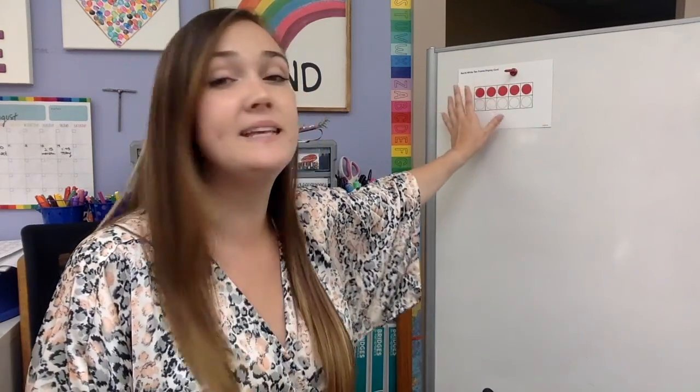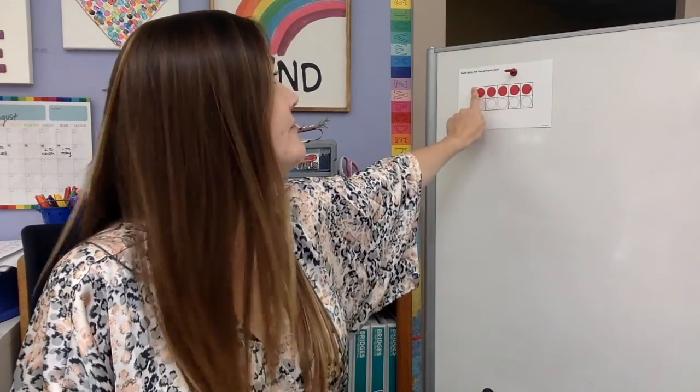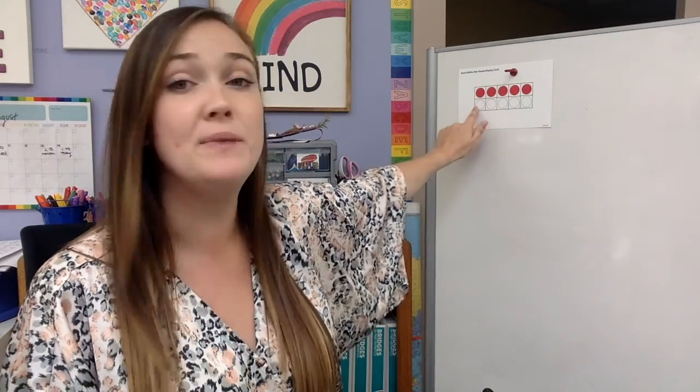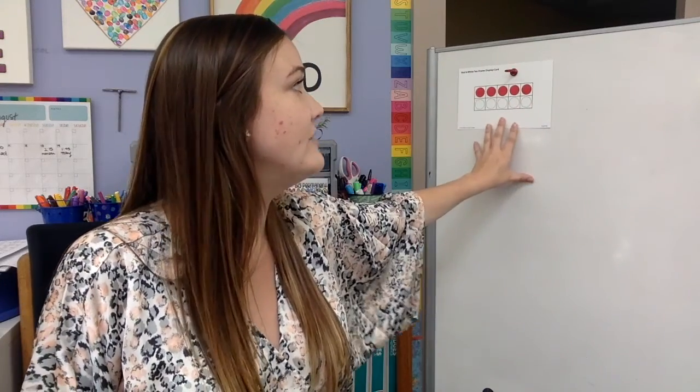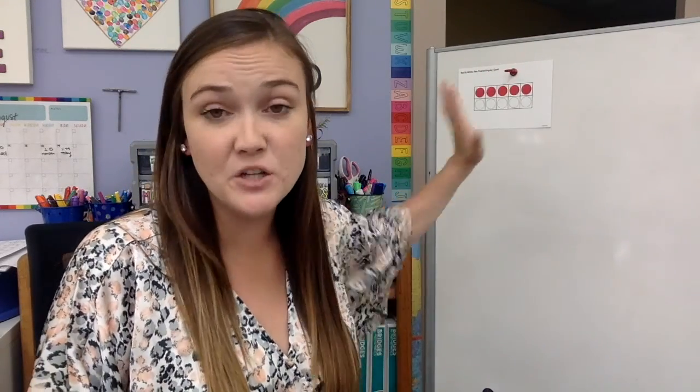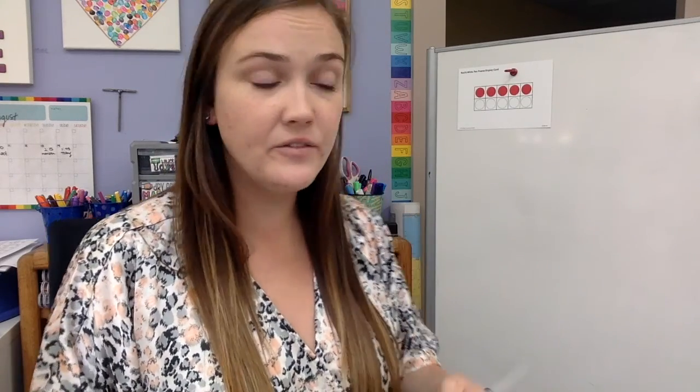All right, friends, go ahead and hold on to those whiteboards, but make sure they're completely erased so we can move on to our next activity. So what we're going to be doing is we're looking at 10 frames, right? We've been working on this for a while. So this is a completely filled 10 frame. I have 5 red dots on the top and 5 white dots on the bottom, which makes altogether I have 10. My 10 frame is filled. I have 10 dots.